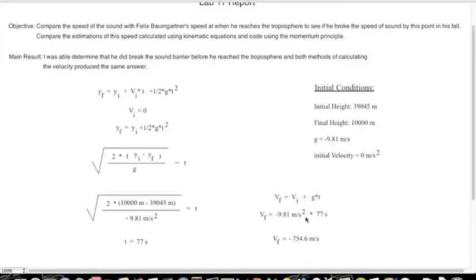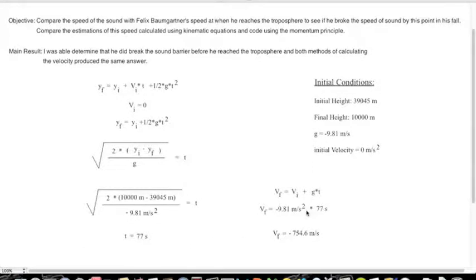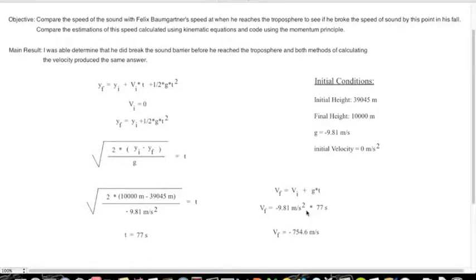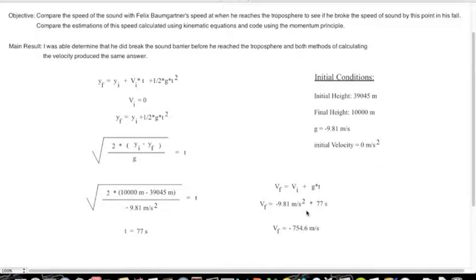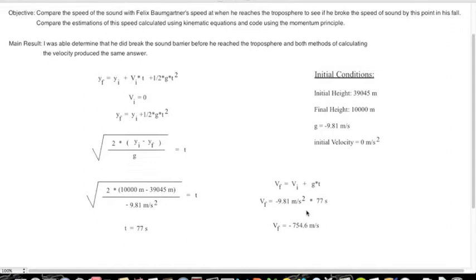The next equation I used was that the final velocity is equal to the initial velocity plus the acceleration due to gravity times the time. Once again, the initial velocity is 0 meters per second. So the approximation for the final velocity is negative 9.81 meters per second squared times 77 seconds. That gives you a final velocity of negative 754.6 meters per second. This is negative because I decided to set my axis so that he's falling in the negative direction. Now let me show you my code.